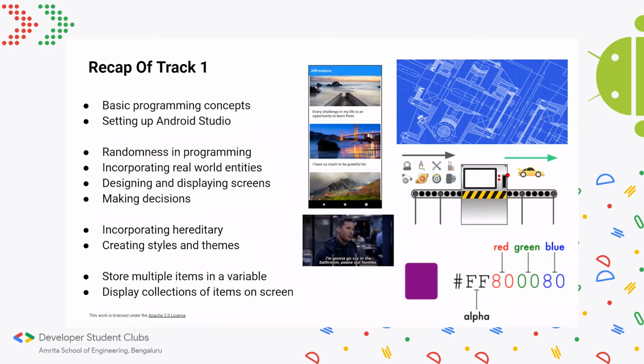Lastly, in the fourth session, the last session for track 1, we saw how we could store multiple items in a variable by way of lists, and we were able to display a collection of items on the screen. Basically, we looked at the parallel concept of lists in Android, which are called recycler views, and we saw how we can bring that to life in an app. And we even looked at loops, which basically repeat a certain action again and again until required or until stopped.